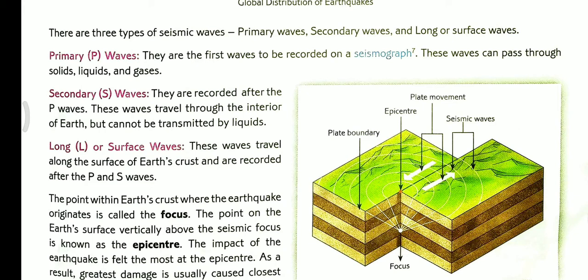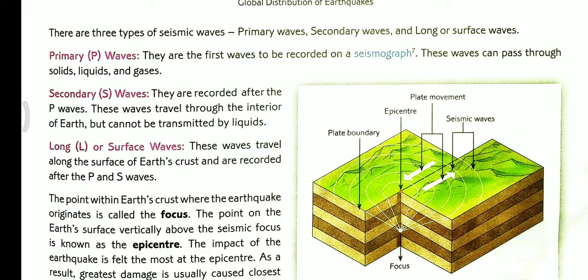The secondary waves are recorded after the P waves. These waves travel through the interior of Earth but cannot be transmitted by liquids. So the secondary waves cannot pass through liquid things. These are the internal waves. These waves travel through the interior of Earth.